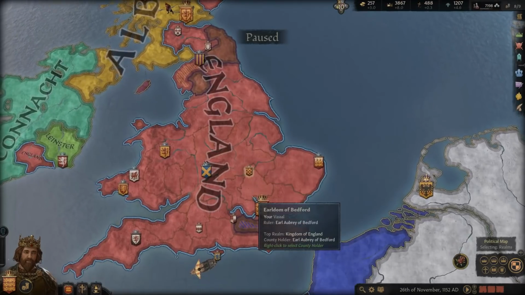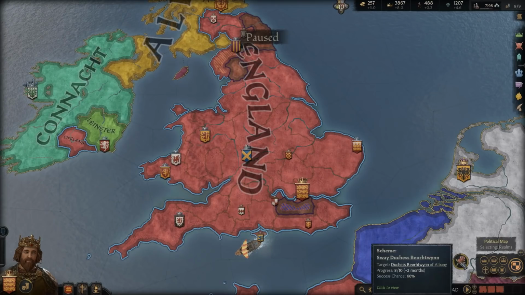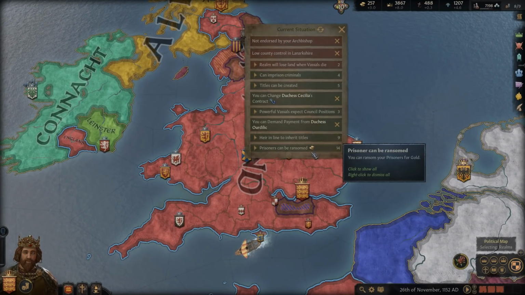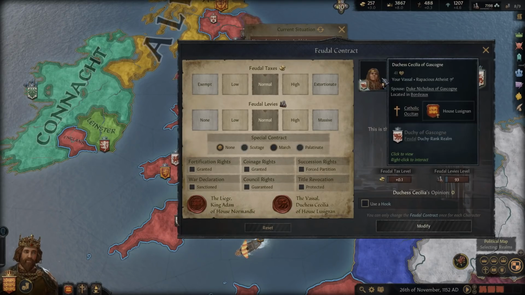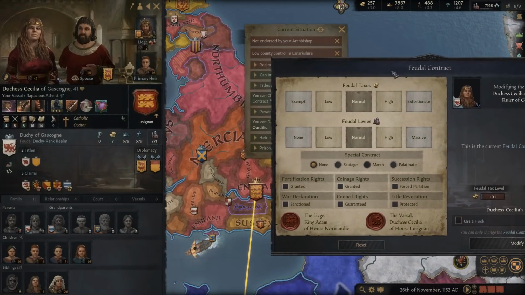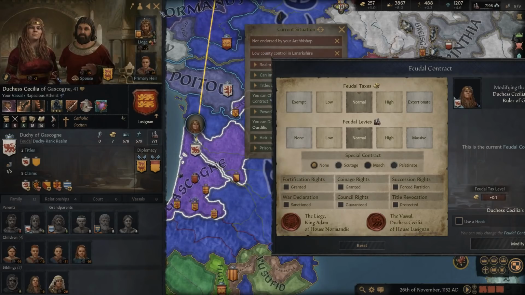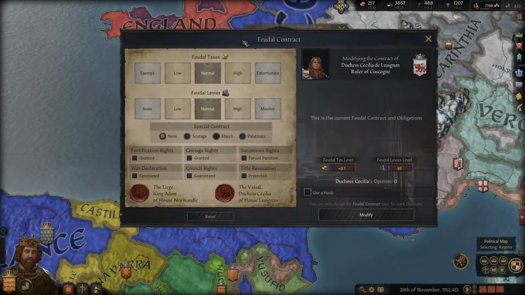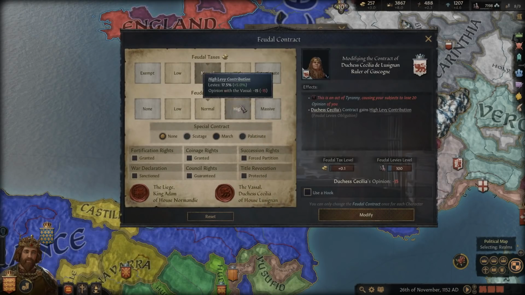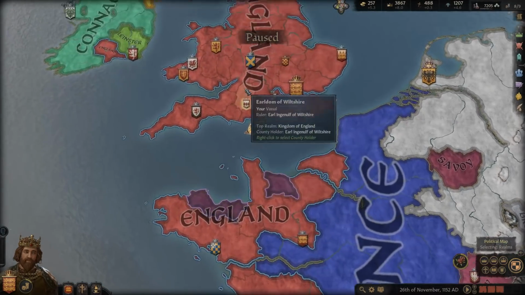Let's go and get started in today's episode, where we are currently attempting to do this scheme here. We can't do any wars right now. We did just finish one, and we are going to go ahead and deal with those prisoners. That's one of the first things we'll do here. We could change up her feudal contract here as well. I don't know if there's a reason why I chose not to do that. Maybe it's just because we had just gotten control of that, and thus we haven't done it yet. So we will. We'll go ahead and have her give us more feudal levies using that hook that we have. All right, excellent. Okay, so that's been done.